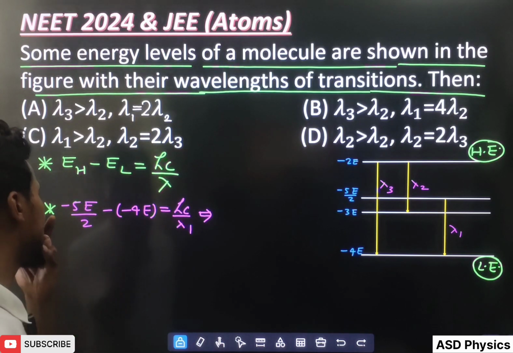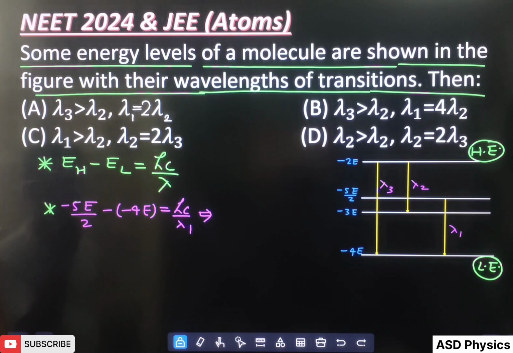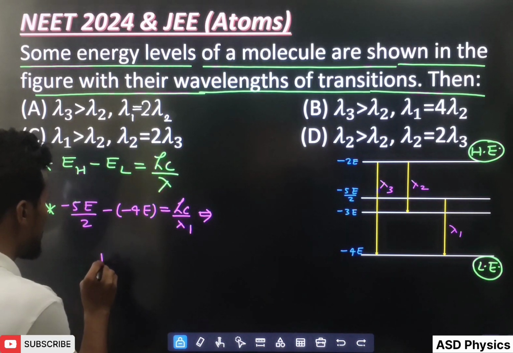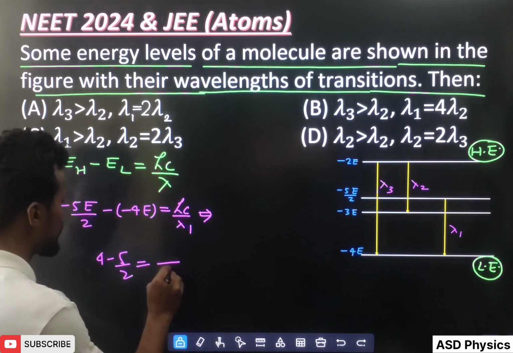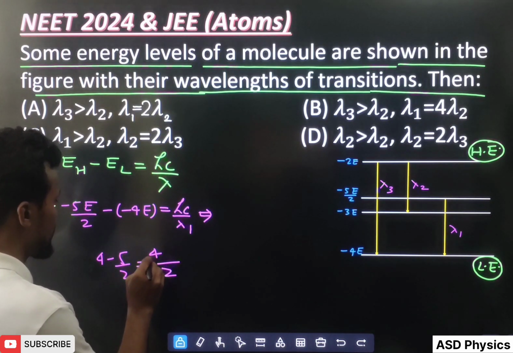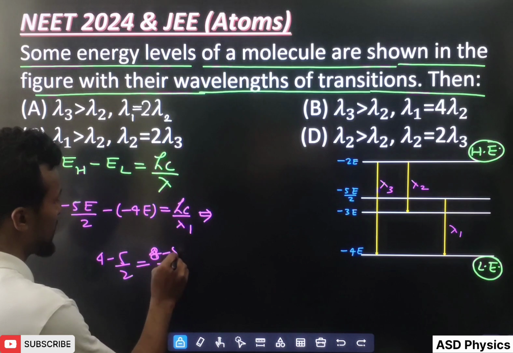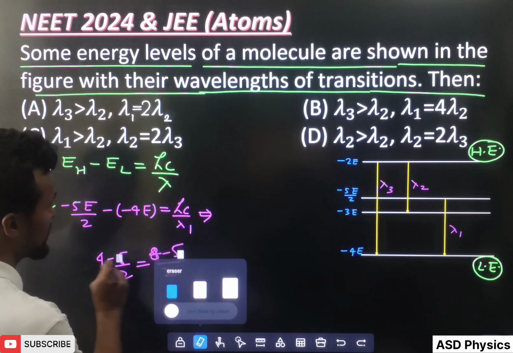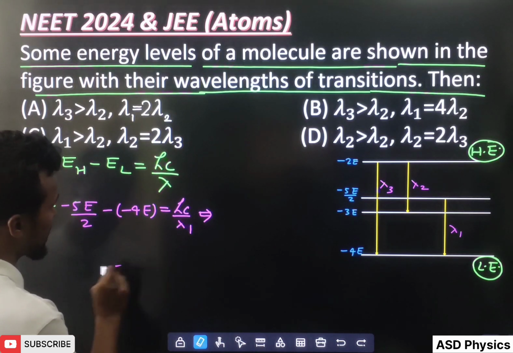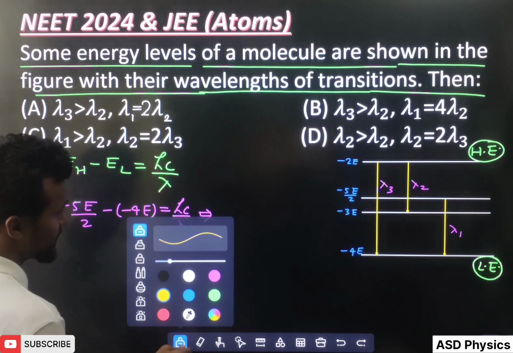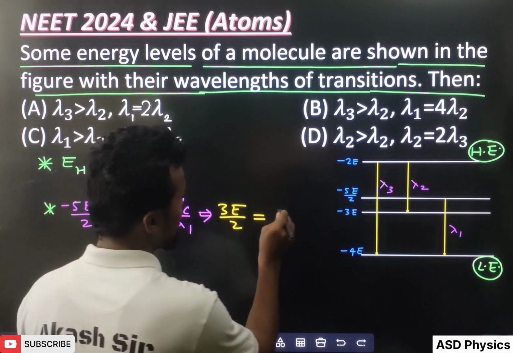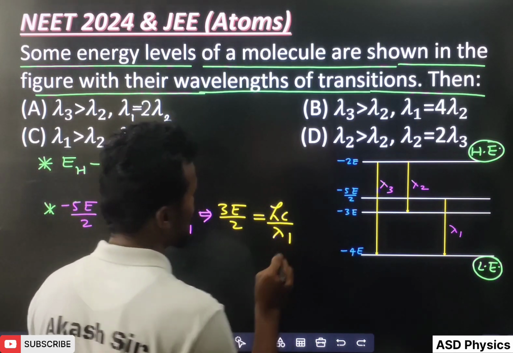So if you see here, minus 5E by 2 plus 4E. Okay, so we can write 4 minus 5 by 2. What is 4 minus 5 by 2? If you take the LCM, 4 minus 5 by 2 means 2 times 4 is 8, and minus 5. What is coming? 8 minus 5 by 2, it will come 3. So 3 is coming, which means we can write 3 in the numerator and 2 in the denominator. That means 3E by 2 is equal to, can you see here, hc by lambda 1.